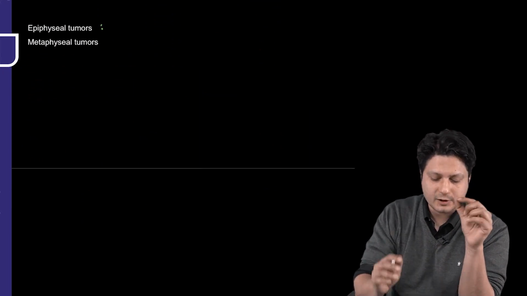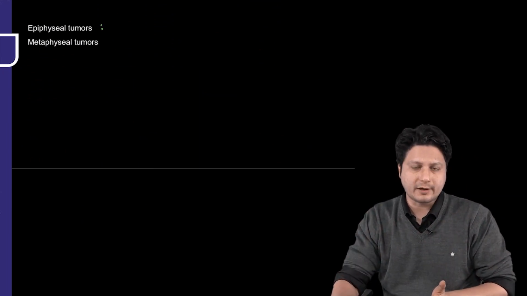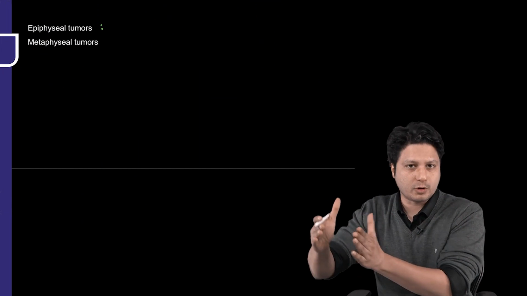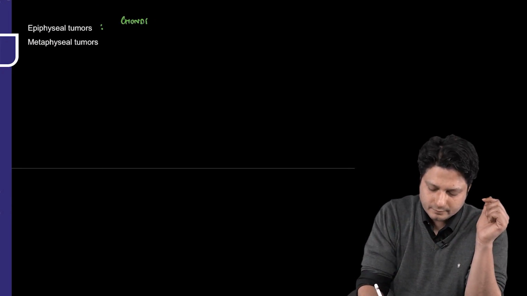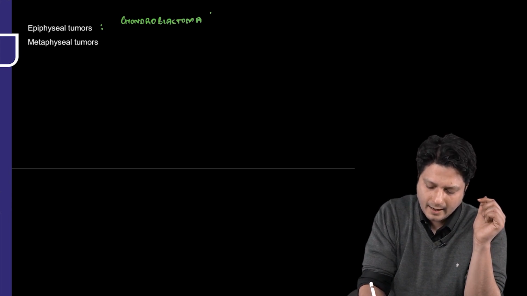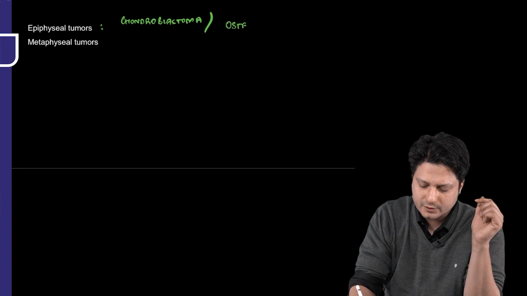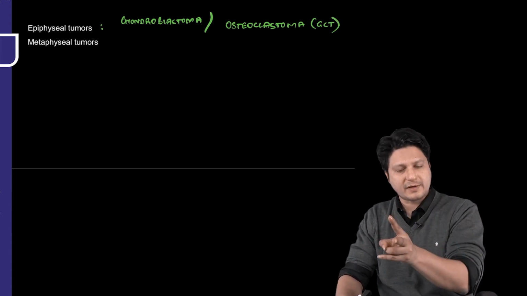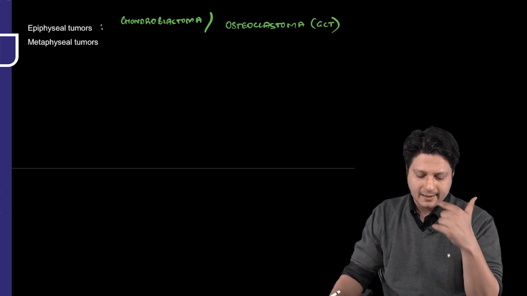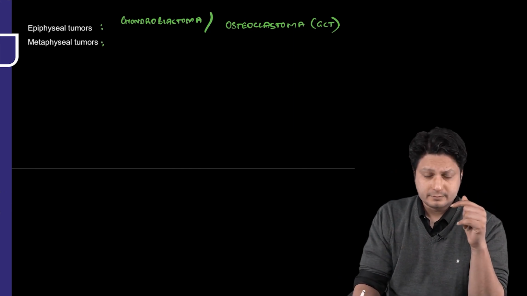Out of the epiphyseal tumors, the only two tumors that you have to remember which originate out of the epiphysis are the chondroblastoma and the osteoclastoma. All of you know that osteoclastoma is actually the GCT, that means giant cell tumor, and the chondroblastoma. So these are the two epiphyseal tumors which you have to remember. Next are the metaphyseal tumors.